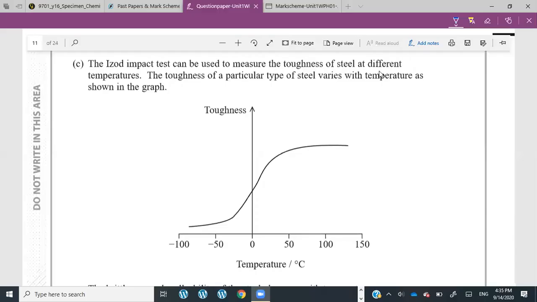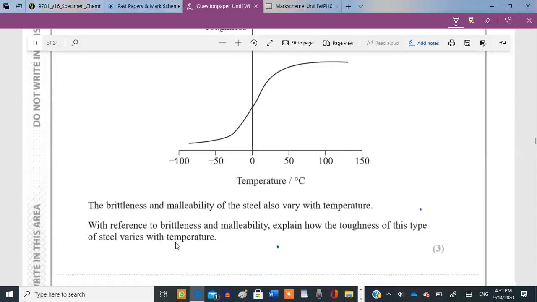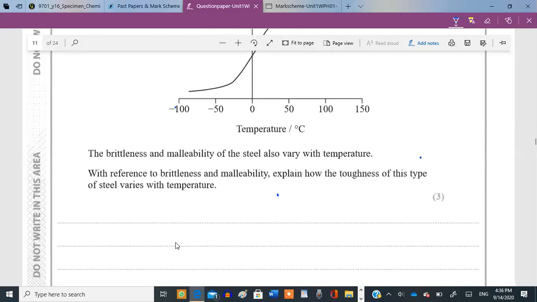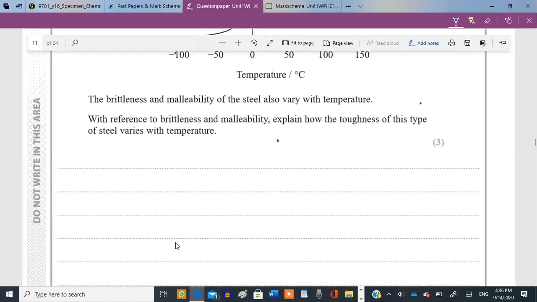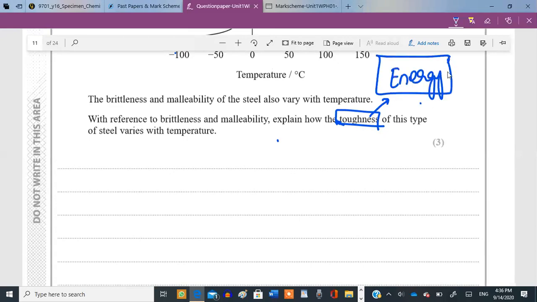Okay. So now we need to just describe and explain. I think that's explain. Okay, we need to explain with reference to brittleness and malleability. Explain how the toughness of this type of steel varies with temperature. Toughness means how much force it can withstand over impact. And in other words, according to the marking scheme as well, how much energy it could absorb. And that's also true, because the greater the energy it could absorb, the greater would be the toughness, or the greater the force it could withstand, the greater would be the toughness. Okay, because force and energy, they are proportional to one another.